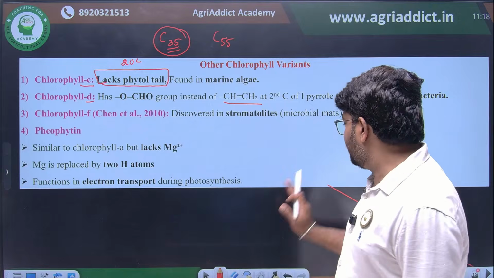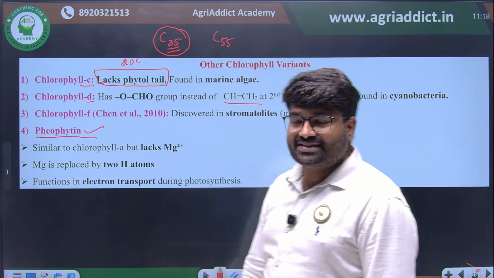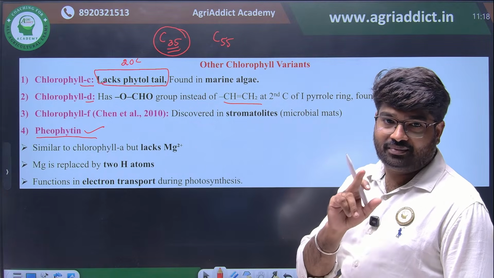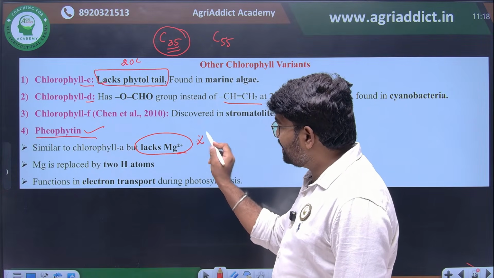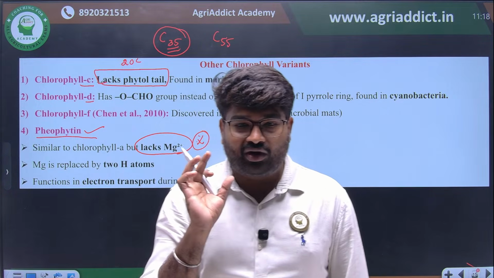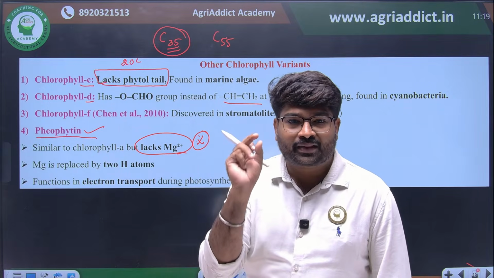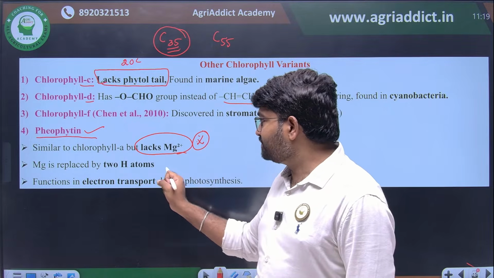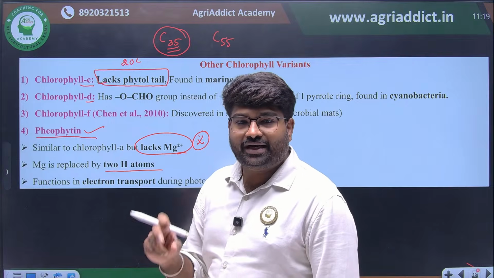And another most important and repeated question: PO15. This structure will be similar to the chlorophyll A molecule, except that it will lack the magnesium atom at the middle. At the center, the magnesium atom will be there in chlorophyll A, but not in PO15. So in PO15, the central magnesium atom will not be there and that magnesium atom will be replaced by 2 hydrogen atoms.